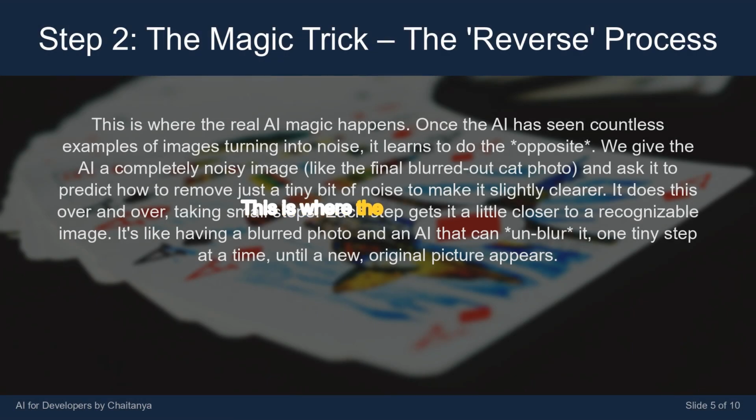This is where the real AI magic happens. Once the AI has seen countless examples of images turning into noise, it learns to do the opposite. We give the AI a completely noisy image, like the final blurred-out cat photo, and ask it to predict how to remove just a tiny bit of noise to make it slightly clearer. It does this over and over, taking small steps. Each step gets it a little closer to a recognizable image. It's like having a blurred photo and an AI that can unblur it, one tiny step at a time, until a new, original picture appears.